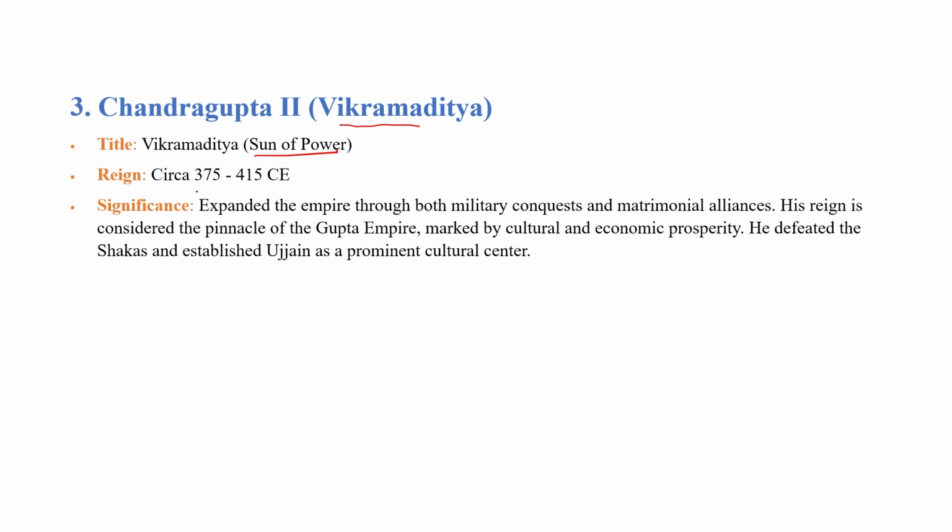The time of Chandragupta II was 375 AD to 415 AD. Most of the information related to Chandragupta II is mentioned in the Mehrauli Iron Pillar Edict. There is a pillar edict in Mehrauli in Delhi, near Qutub Minar, known as the Mehrauli Iron Pillar Edict, and most of the information is mentioned on this pillar.